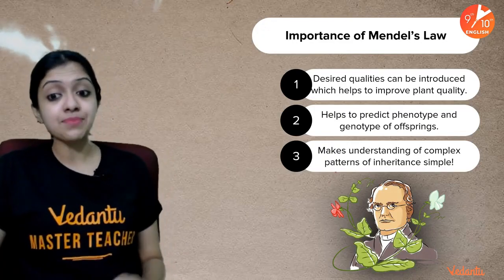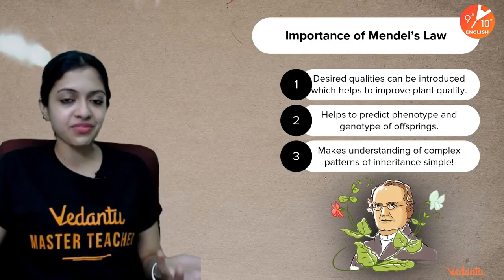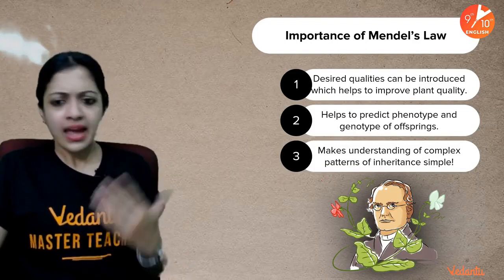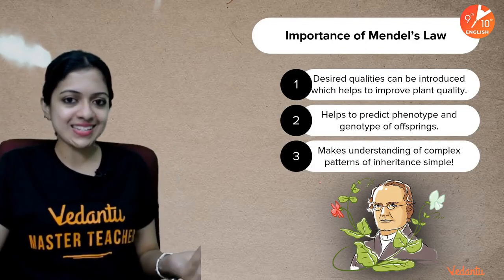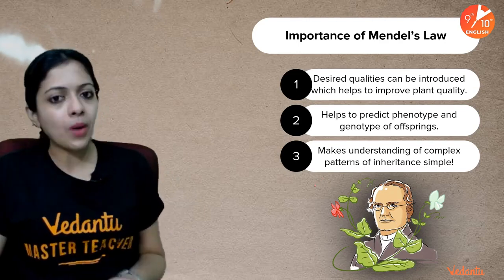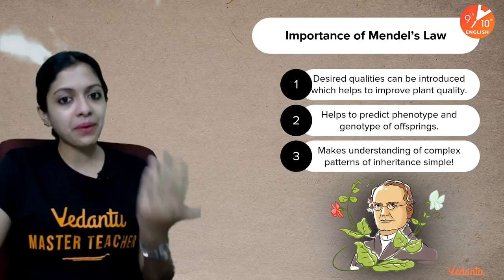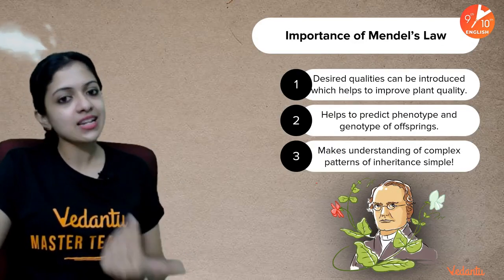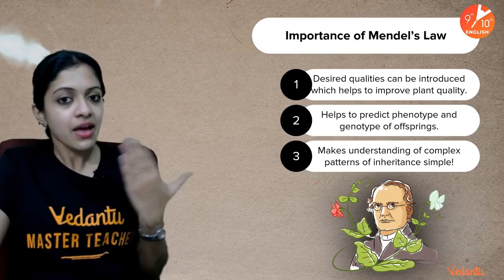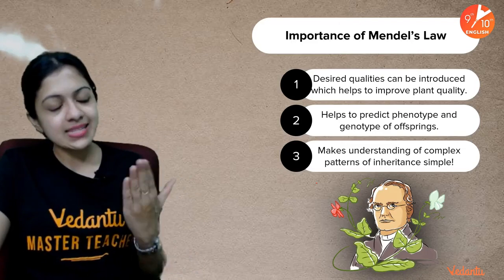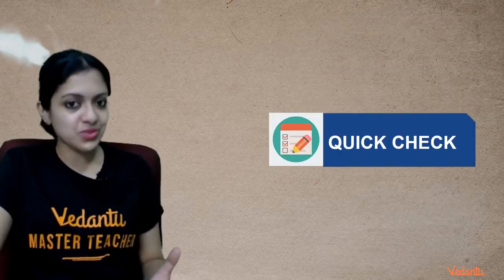And thirdly, it makes understanding of complex patterns of inheritance very simple. It's not any rocket science. As I said, even common people, as long as you know the basic rules, will be able to predict and understand it logically. It's not just about pea plants. Whatever Mendel came up with is applicable to every sexually reproducing organism.